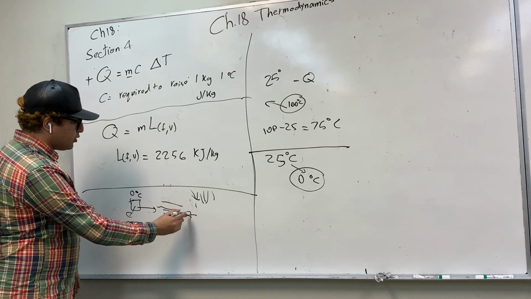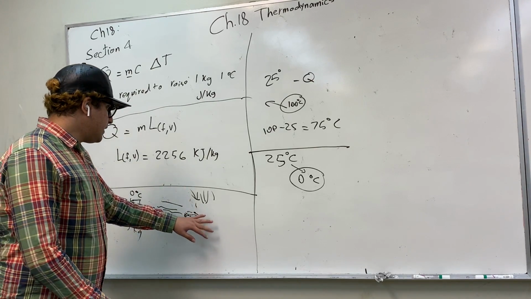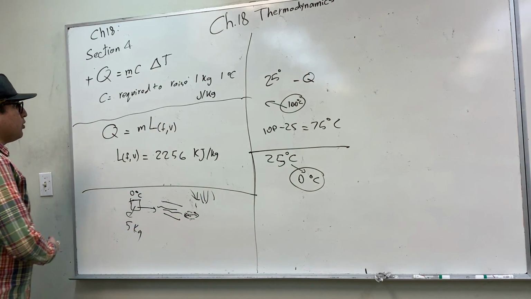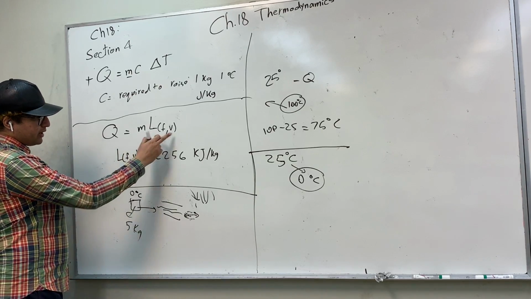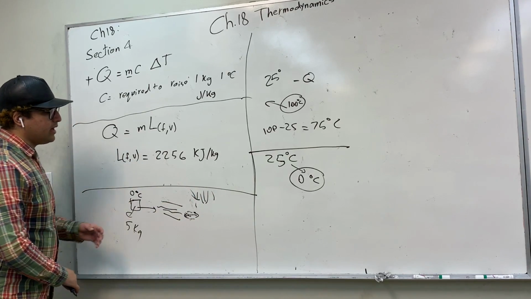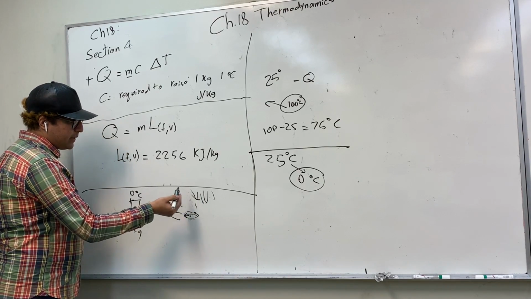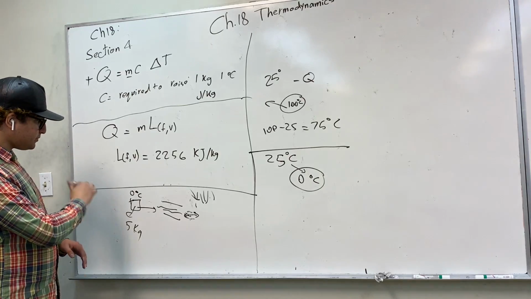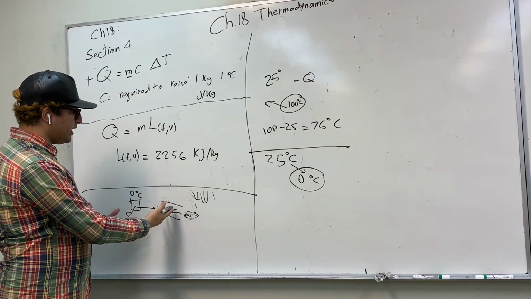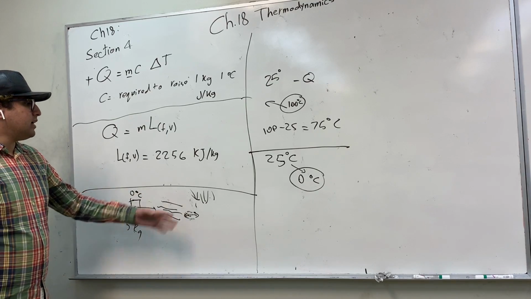And this also goes both ways. So if you have water vapor and we want to turn it into liquid water, we're going to use the latent heat of vaporization, the constant value, and multiply it by the mass of the water vapor. And the only difference between turning water to vapor or vapor to water is the sign. So if heat is flowing outside the material, then we're going to have a negative Q.